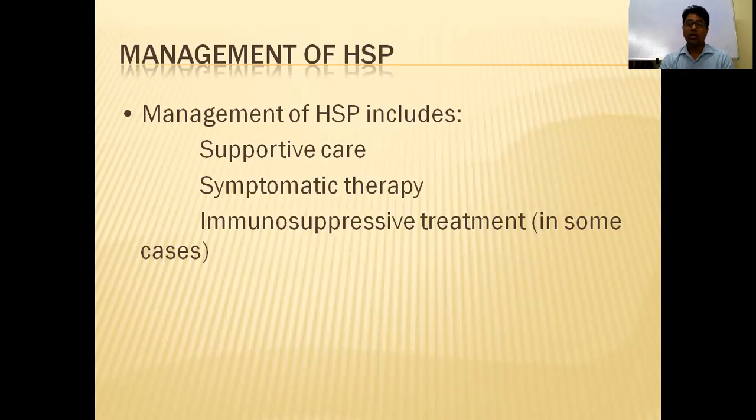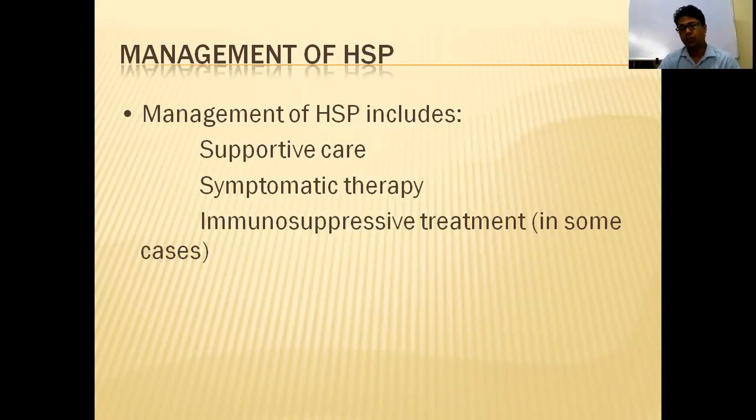Okay. So what are the complications of HSP? The most common complication is abdominal perforations, then intussusceptions, and renal. Arthritis will heal, no problem, no deformity. But in renal, you will get end-stage renal disease.